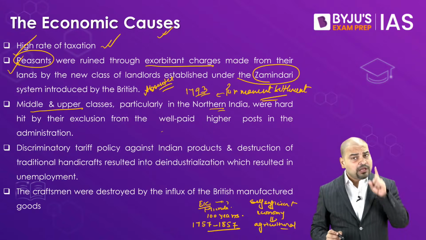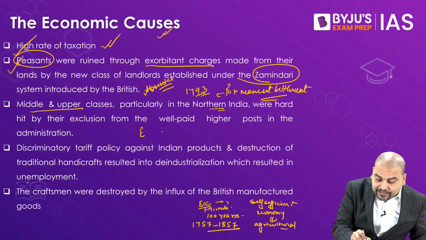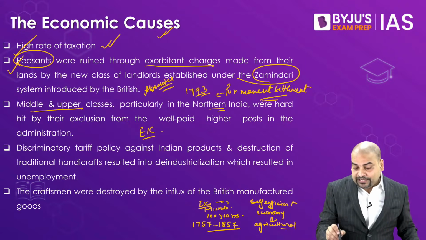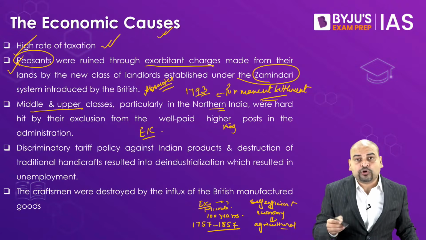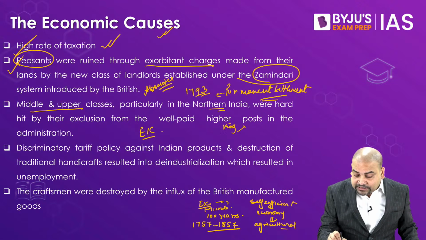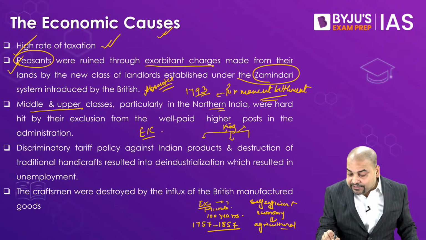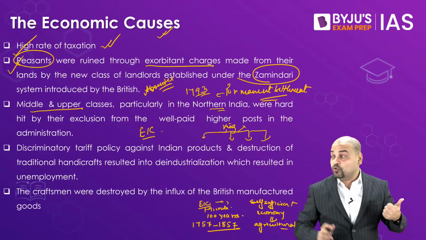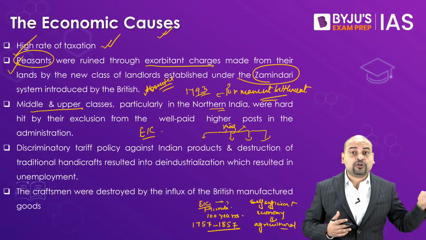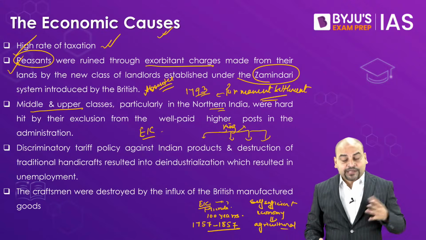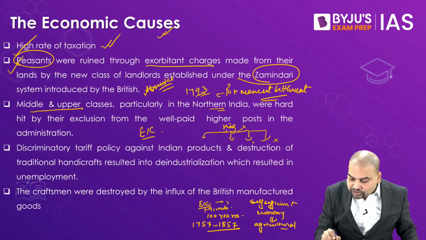Why has this happened? Please understand, when the EIC came, every higher post changed. Earlier, let's say there was a king. Now, kings have usually been removed. Under the king, there would have been many high-salaried officers. The king would have kept one officer to take care of his horses, another officer to take care of his buildings, a third officer to take care of something else. Now all these people have lost their jobs.